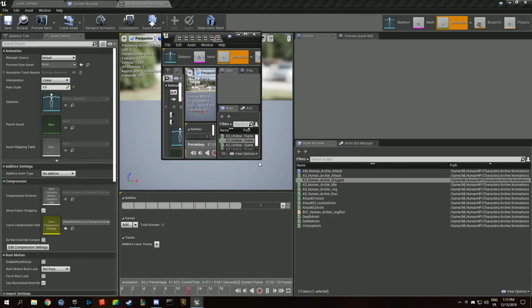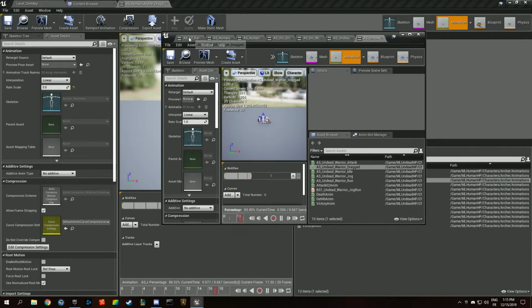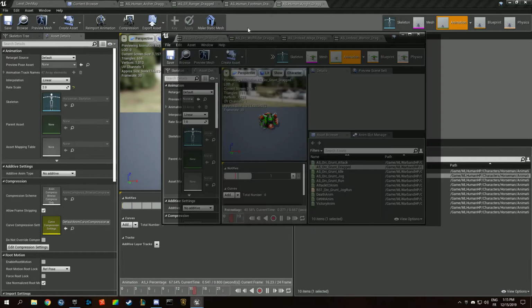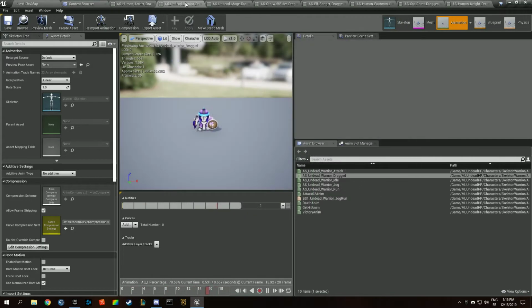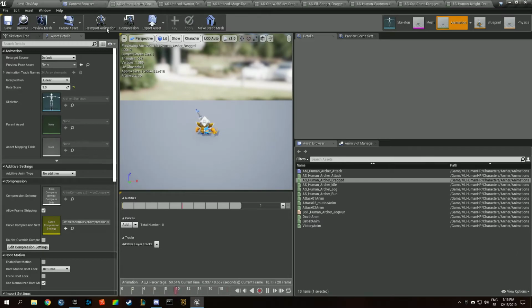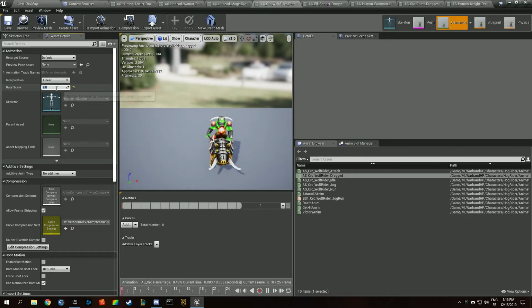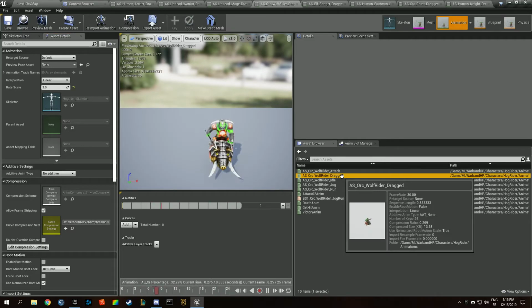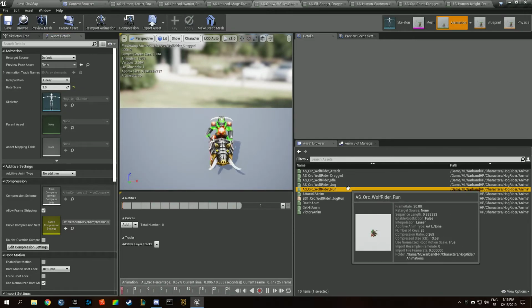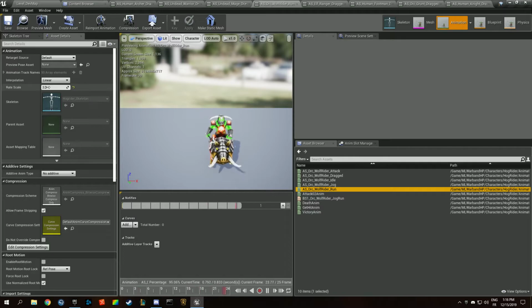So sometimes it does this. We want to put this in here, and we're just going to check rate scale 3. Yeah, it's going to be fine. We don't care much. Rate scale 2. Oh, it was actually already scaled. So the run is actually already scaled.